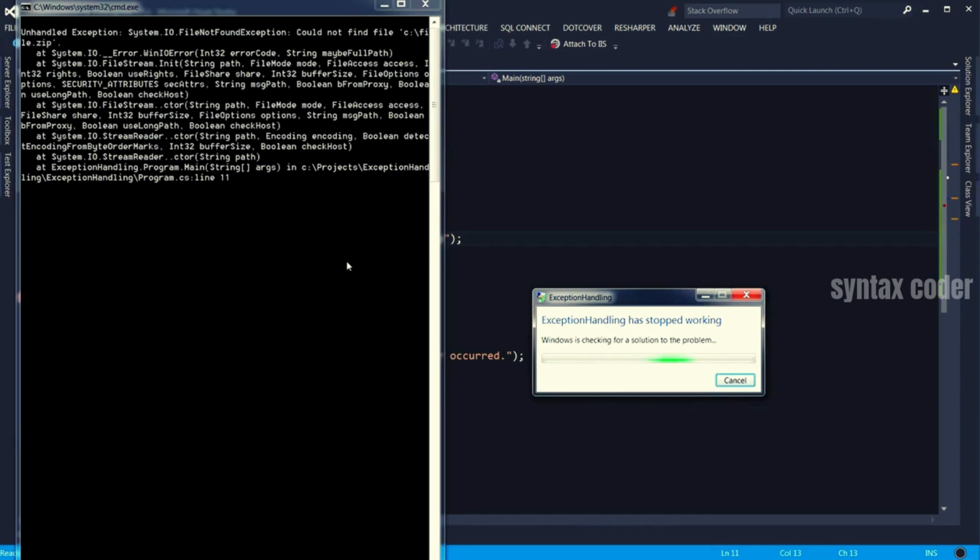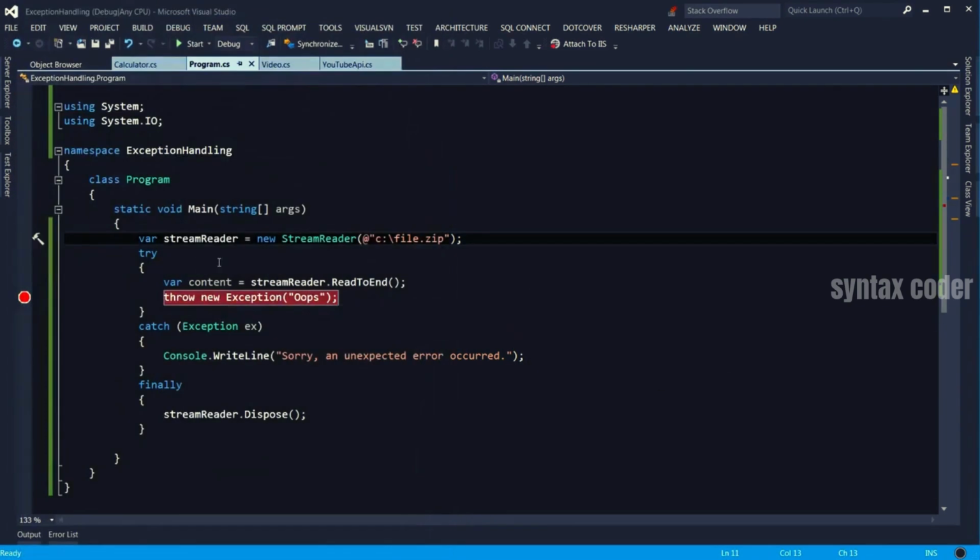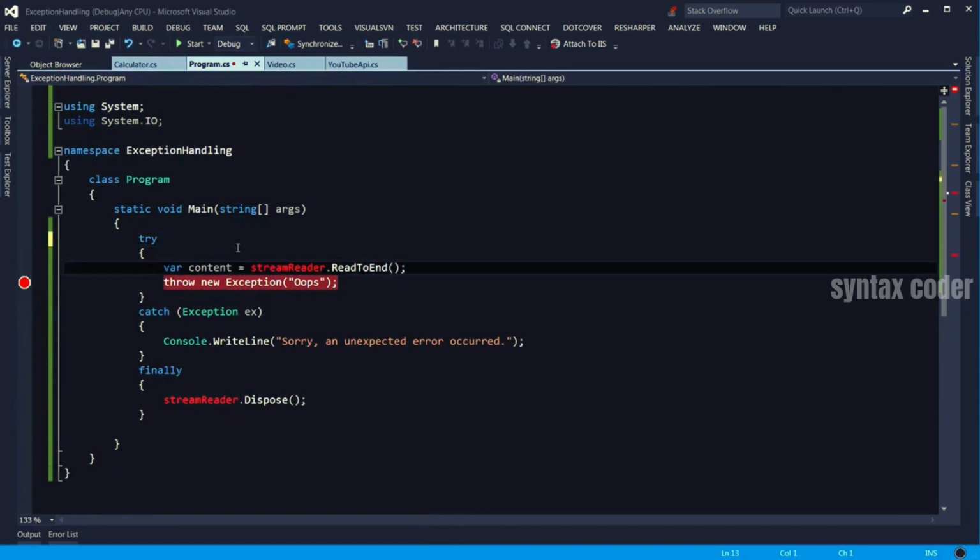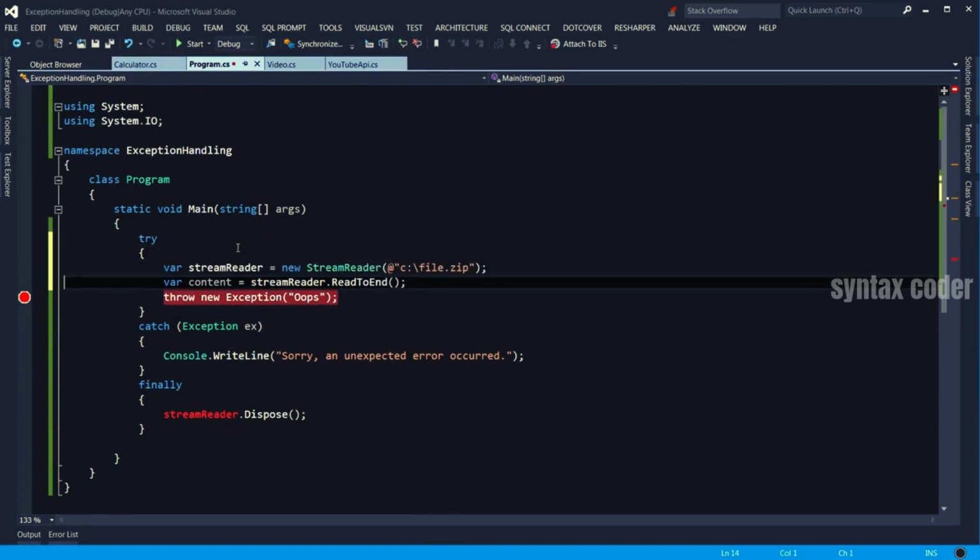We got an unhandled exception and the application crashed. So a better way was to actually write this here inside the try block. So if the file is not found, we make sure we catch the exception. The only problem is because I defined stream reader inside the try block, I cannot access it in the finally block. They have different scopes.